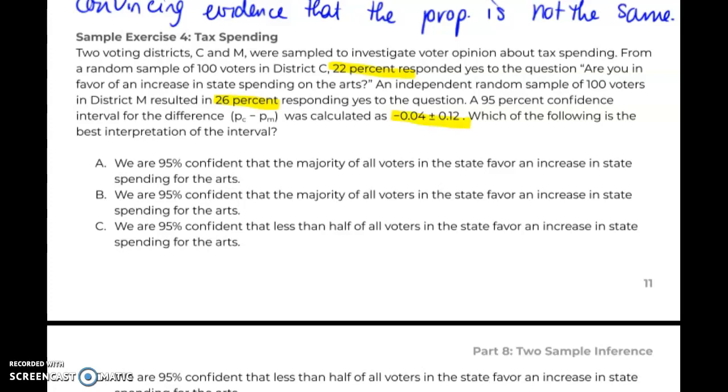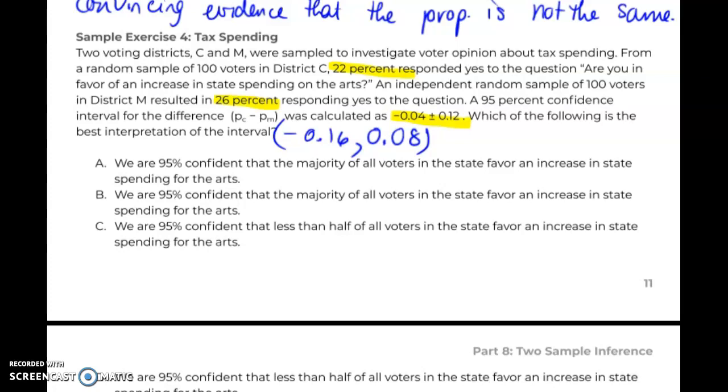We had this confidence interval which is negative 0.04 plus or minus 0.12, and trying to find the correct interpretation of that. So subtracting these two values, negative 0.04 minus 0.12, gives us negative 0.16 as the lower limit, and then adding negative 0.04 plus 0.12 gives us an upper value of 0.08. So let's look at each one of these outcomes over here.